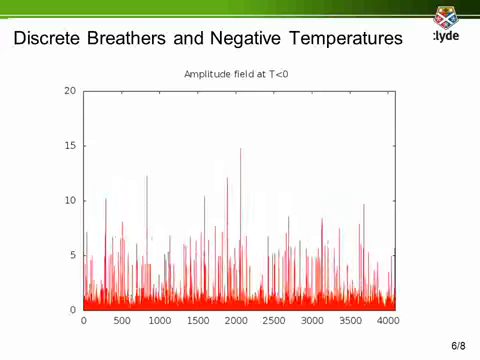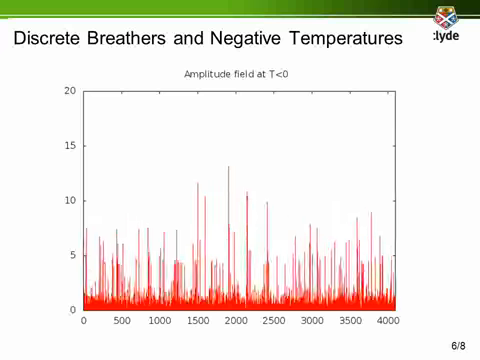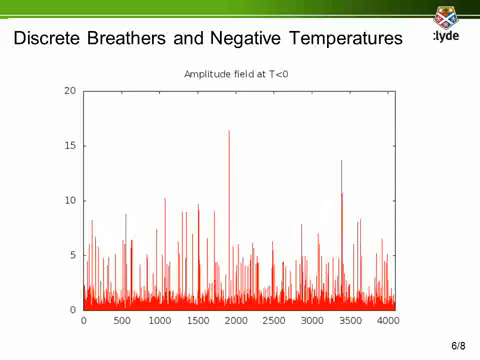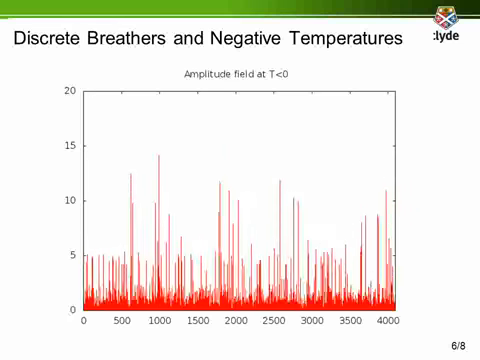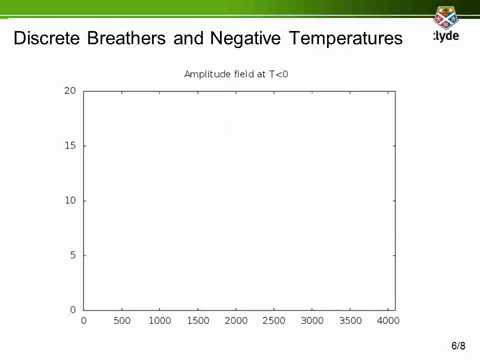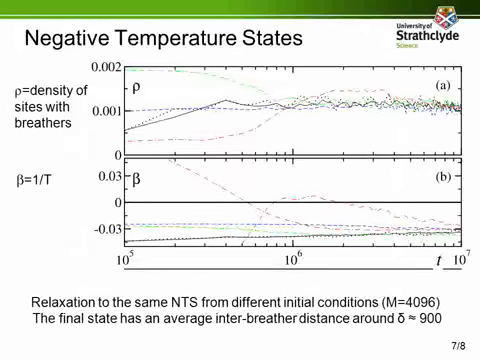The presence of many discrete breathers in the quasi-stationary state at negative temperature is displayed in this animation. The breather density ρ approaches a final value that is independent of the initial condition, and so does the inverse of the temperature β that converges towards negative values measured by a suitable microcanonical thermometer.